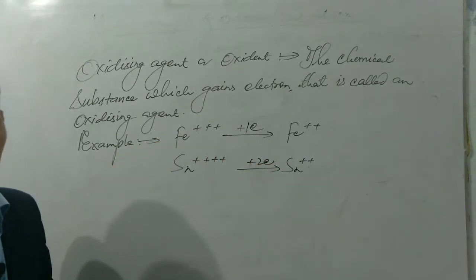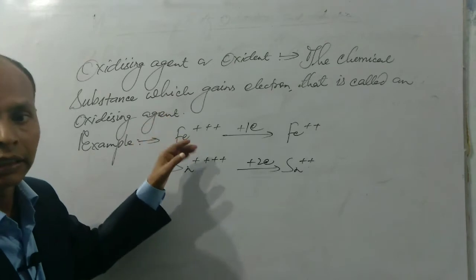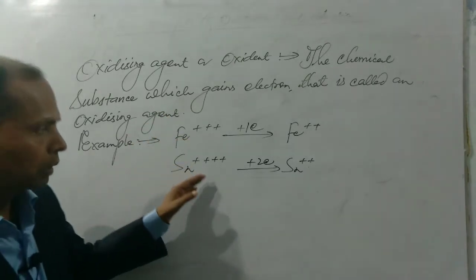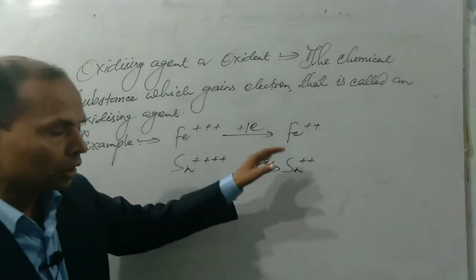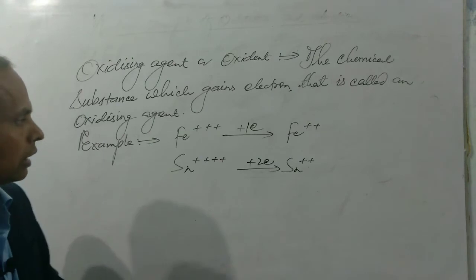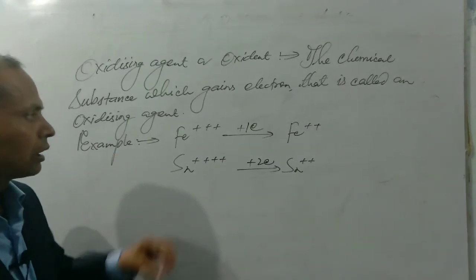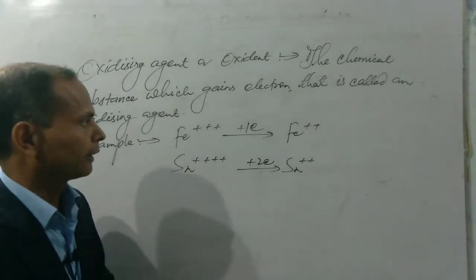The gaining of electron is performed by Fe3+ ion, so Fe3+ is the oxidizing agent. Similarly, Sn4+ gains 2 electrons to form Sn2+ ion. In this reaction, the gaining of electron is done by Sn4+ ion, so Sn4+ is the oxidizing agent.